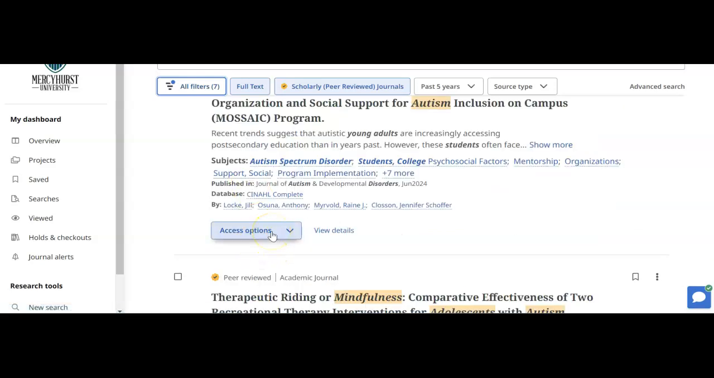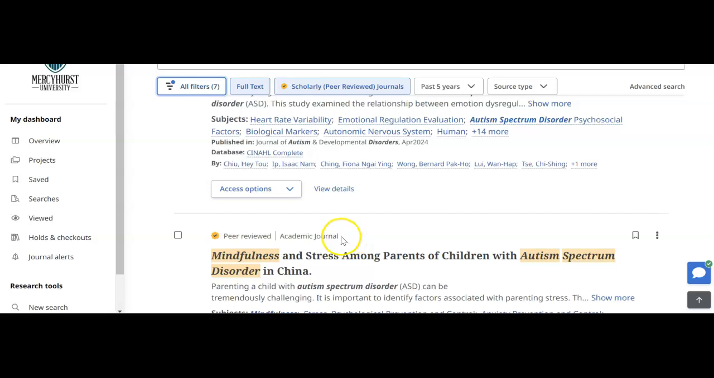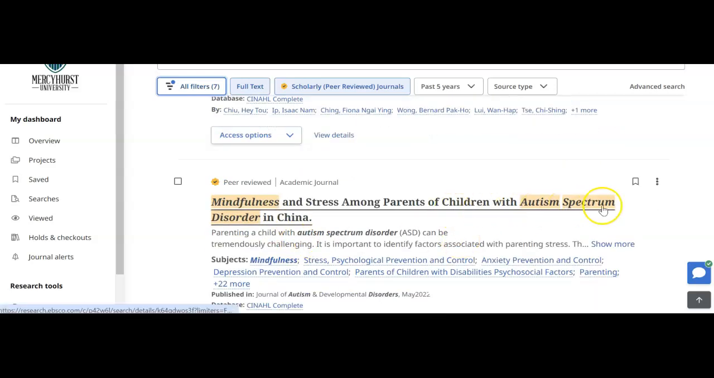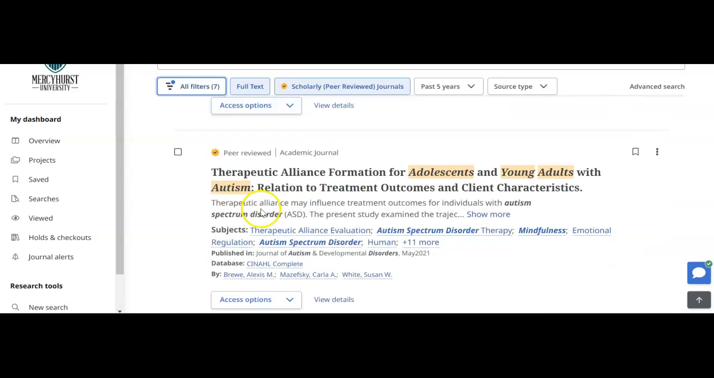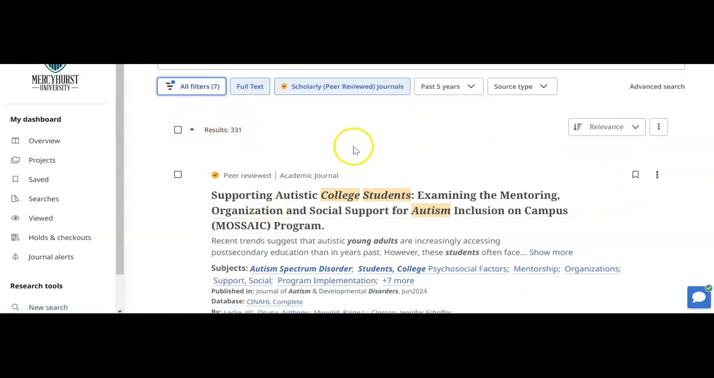Then you're going to click on your access options and you'll find different ways you can access those articles. So, mindfulness among parents of children with autism spectrum disorder. Now you can see that's in China that the research was done, but that still can be very applicable. You might find a gem, but it's really neat to look through some of them. Try to get down to at least a couple hundred in your search. So I hope that gives you a little bit of a boost in how to do this.